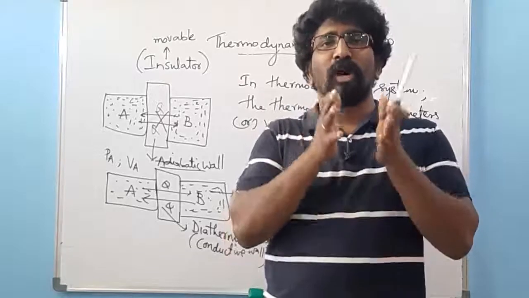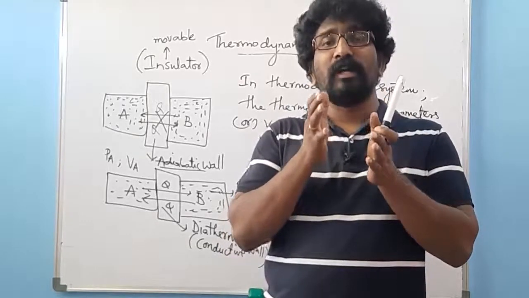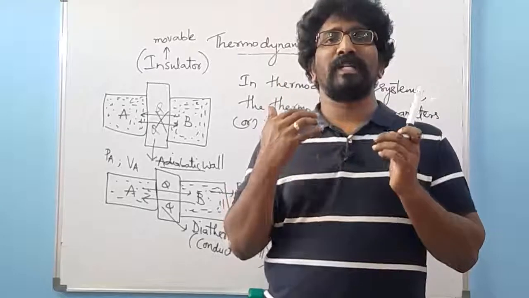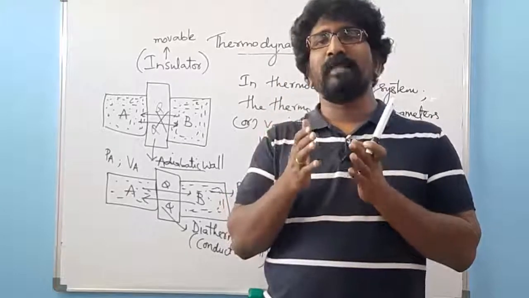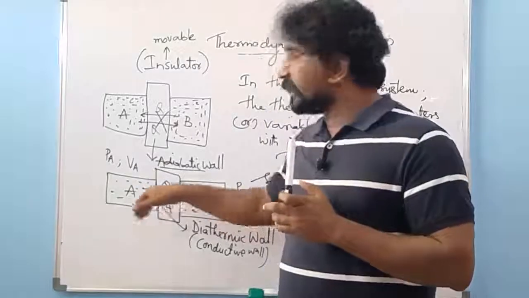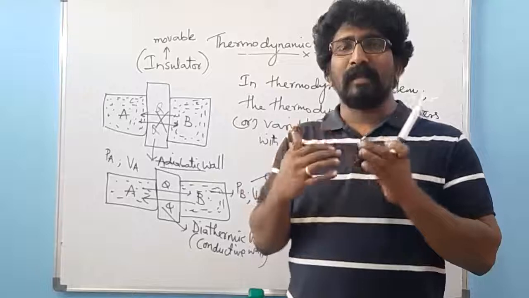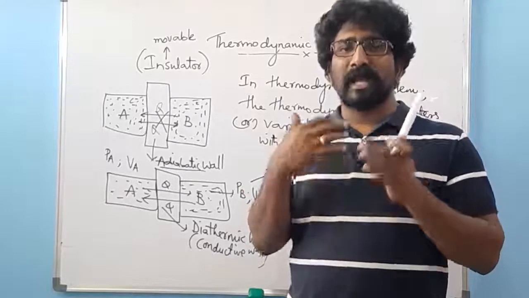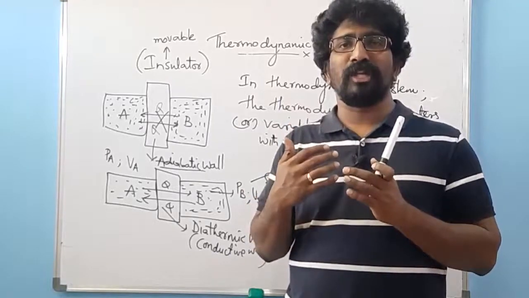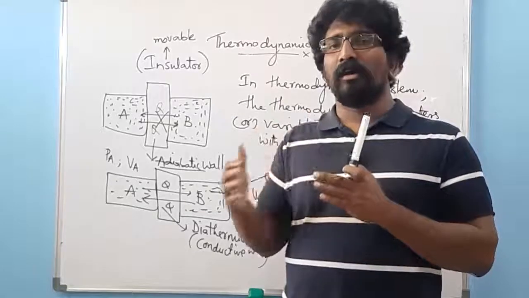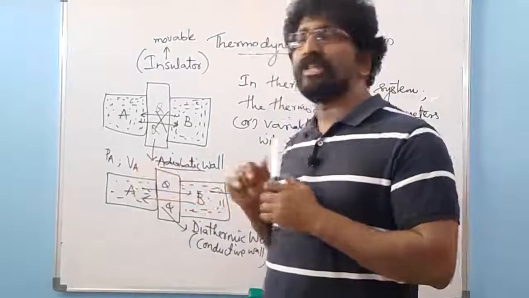So if the number of moles is changed, then definitely the volume also gets affected. So that happens with respect to this heat transfer. If the heat is transferred between the two systems, the variables or the parameters in the two systems are going to change. If these parameters are changing, then definitely the system configurations are going to change.